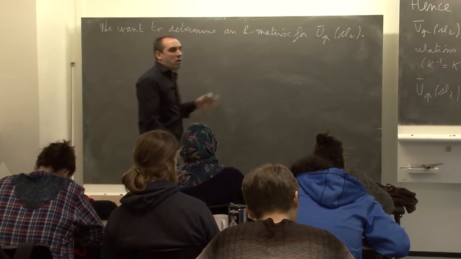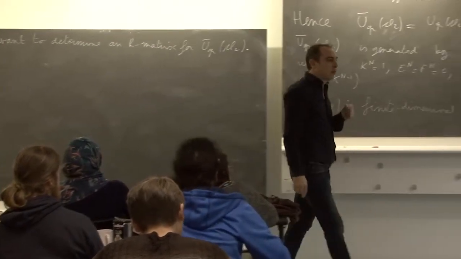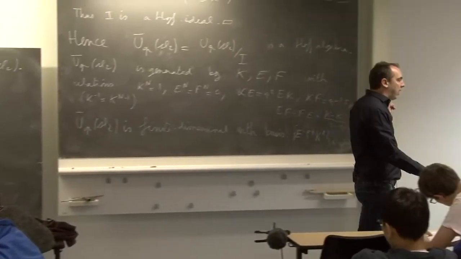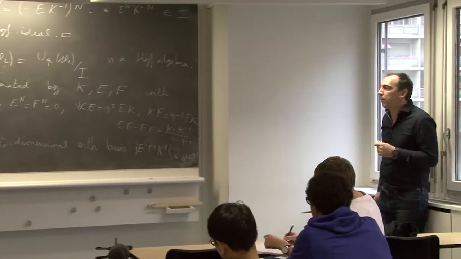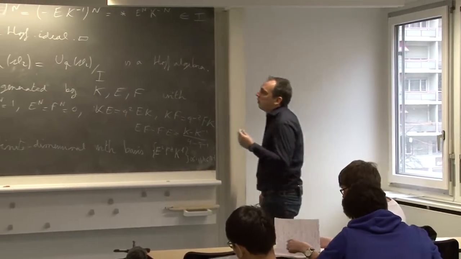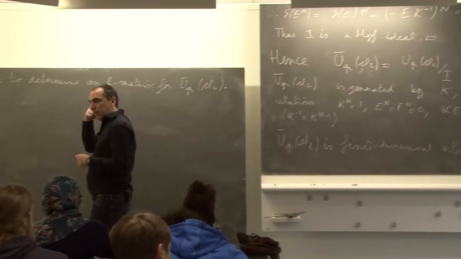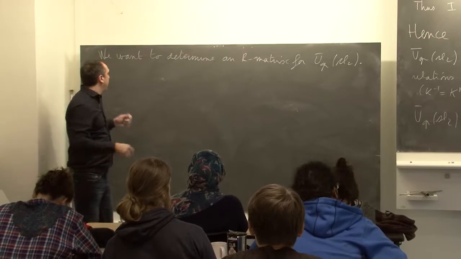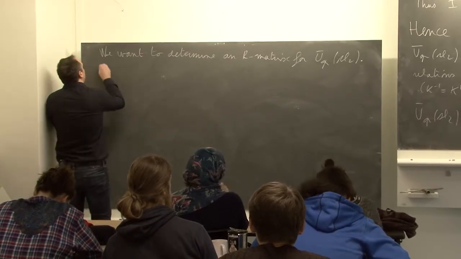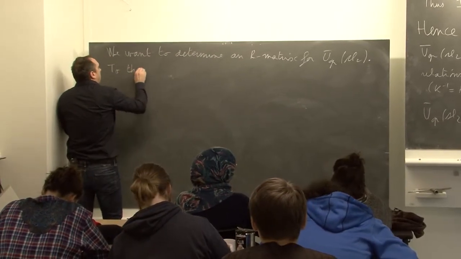And so we know how to build R matrices. We know that the double of a Hopf algebra has an R matrix. So we will see this Hopf algebra as a double, or more exactly as a quotient of a double. To this end,